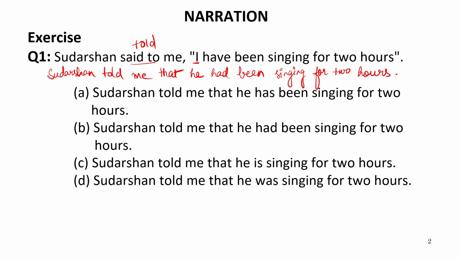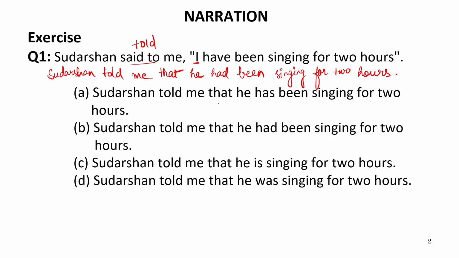Now, this will be the correct indirect speech of this sentence. But it takes a lot of time when we convert it ourselves. If the options are given to us, it will be very easy to recognize which is the correct indirect speech of the given sentence. How? Let us discuss that. We need not write the entire sentence ourselves. In fact, based on a few things, we will convert the sentence into indirect speech just by seeing the options. Because in competitive exams, we have limited time, and in that limited time, we have to do a lot of questions. So, to increase our speed, there is a trick to do narrations.